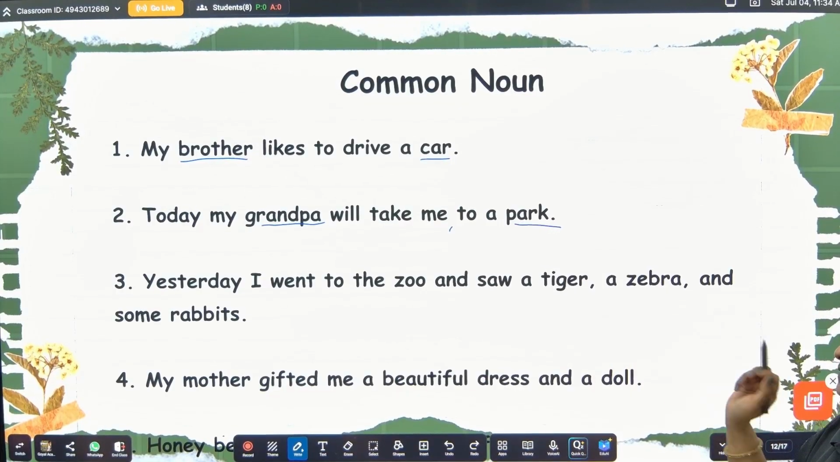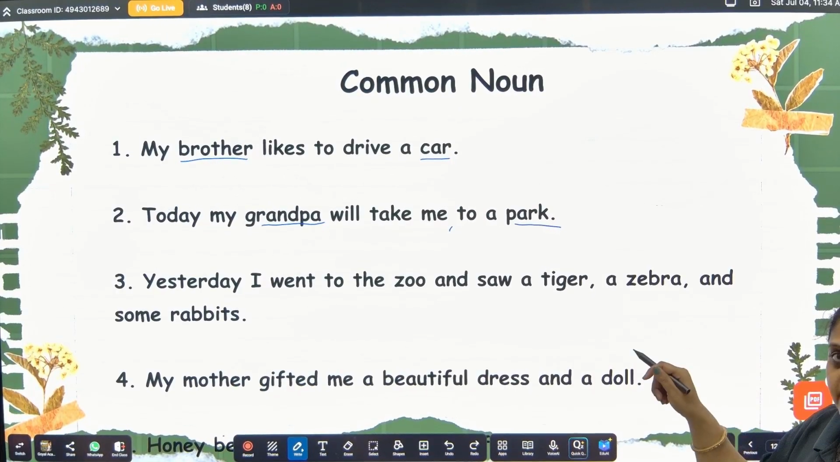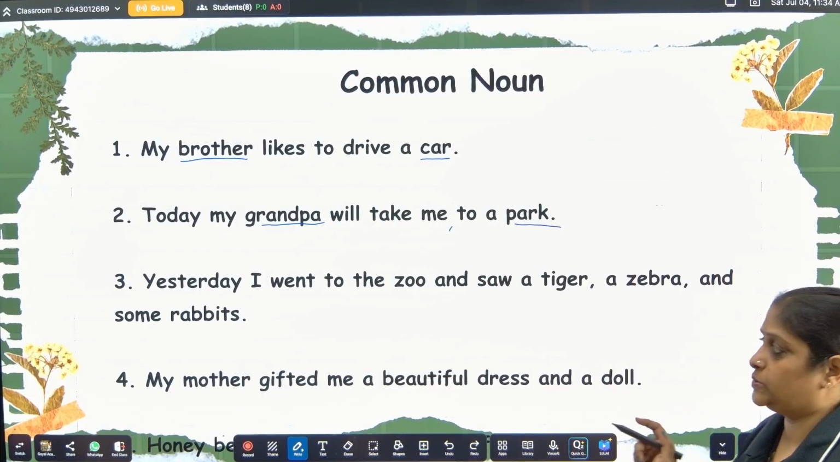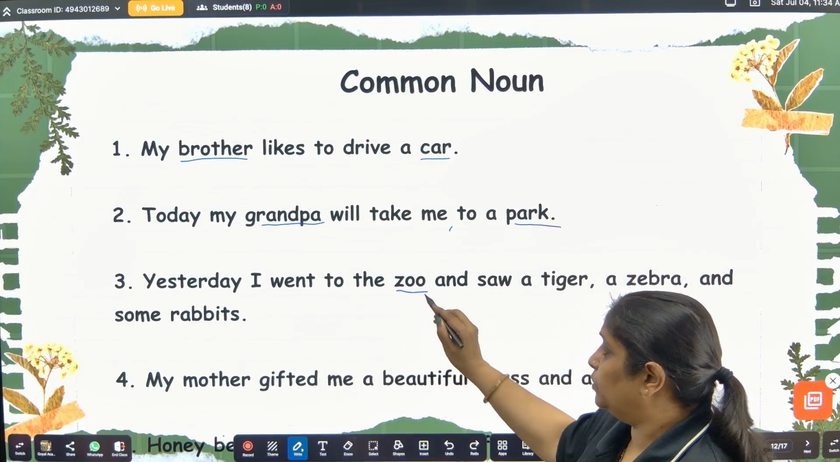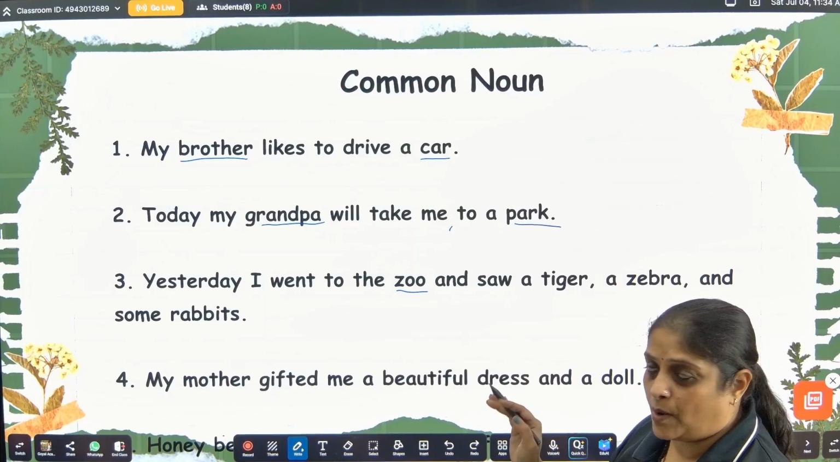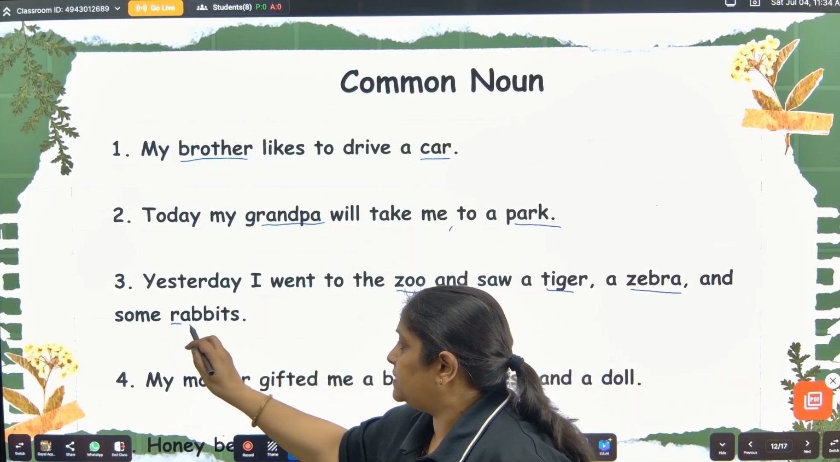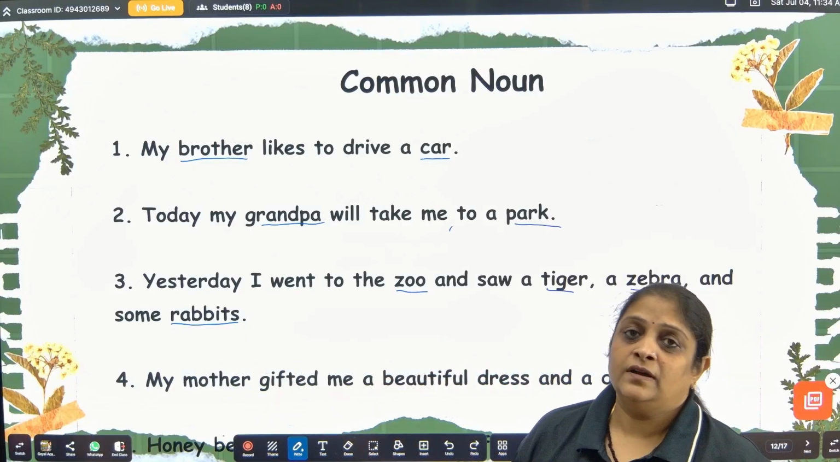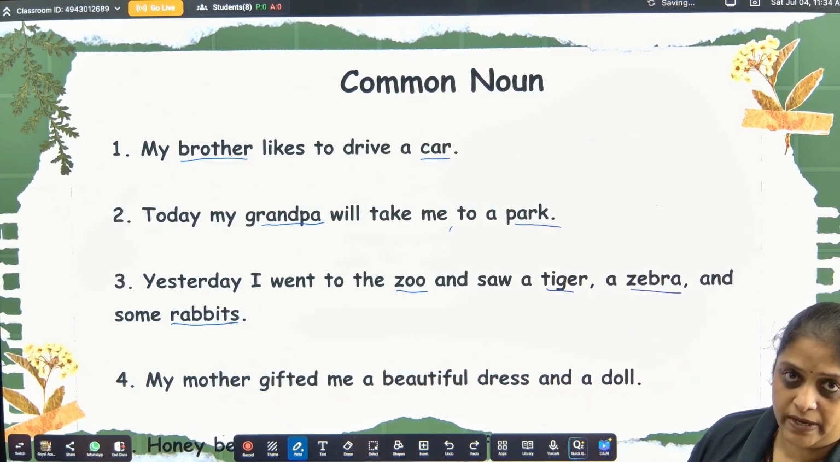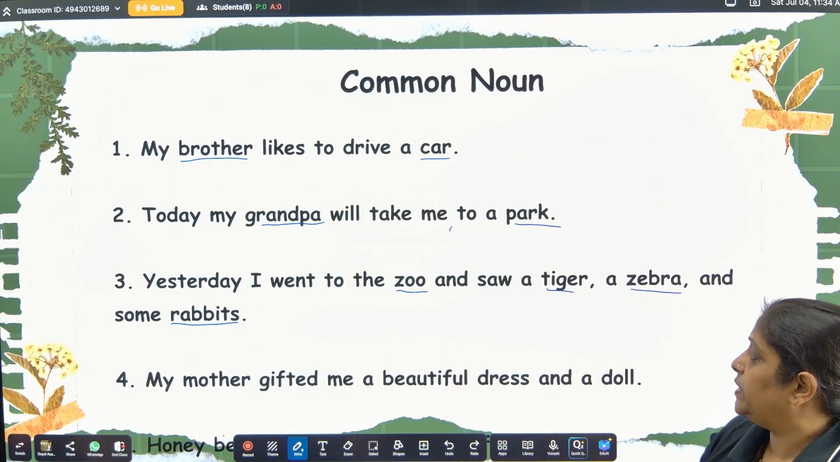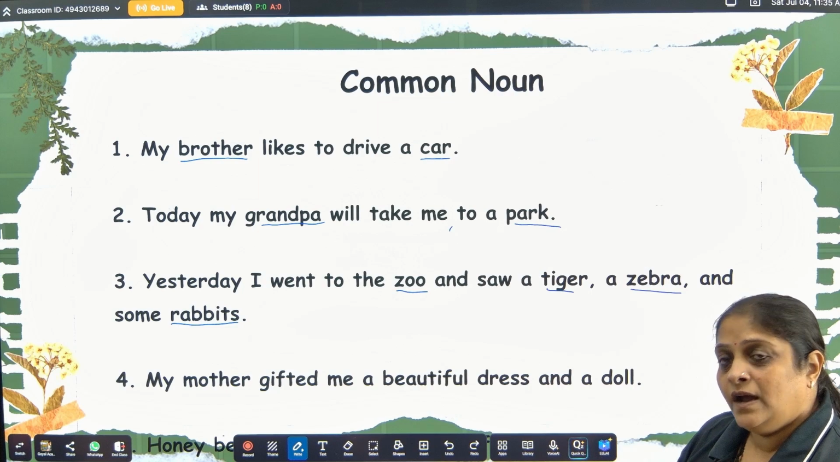Okay. Here is a name of a place and the names of some animals also. So the name of a place is a zoo. Which zoo we don't know. So zoo is a common noun. Then tiger, zebra, and rabbits. All these are the names of animals. So they are all common nouns. Understood? So yesterday I went to the zoo and saw a tiger, a zebra, and some rabbits. All these are common nouns.